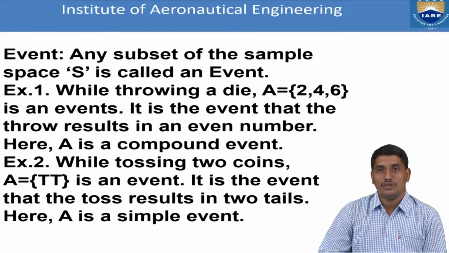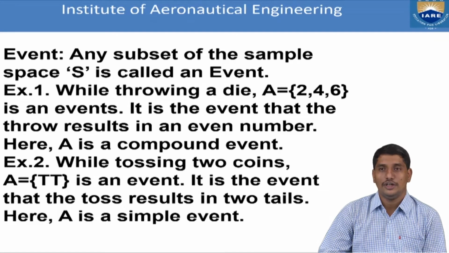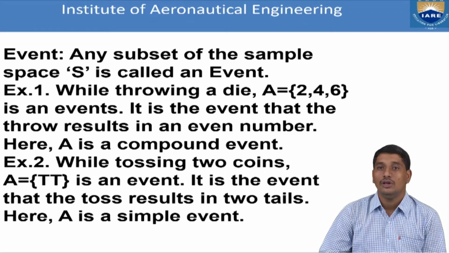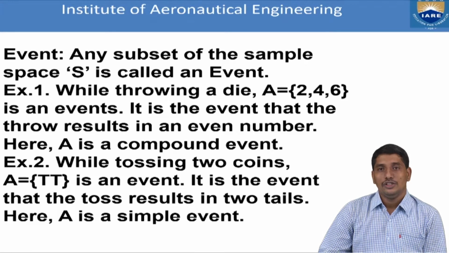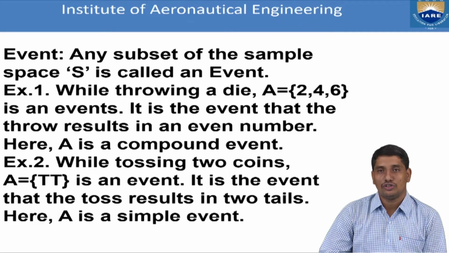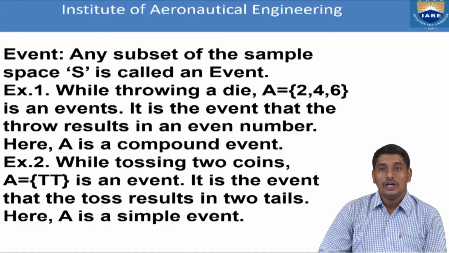In the same way, you can take another example. If you consider the experiment of tossing 2 coins at a time, then the sample space is HH, HT, TH and TT. So it involves 4 possibilities in total. Now some player is interested in getting 2 tails. So his interest of play is the event getting 2 tails. If you list the favorable outcomes, A is equal to the set {TT}. So the set A is a subset of the whole sample space capital S related to the game of tossing 2 coins. So it is an event.